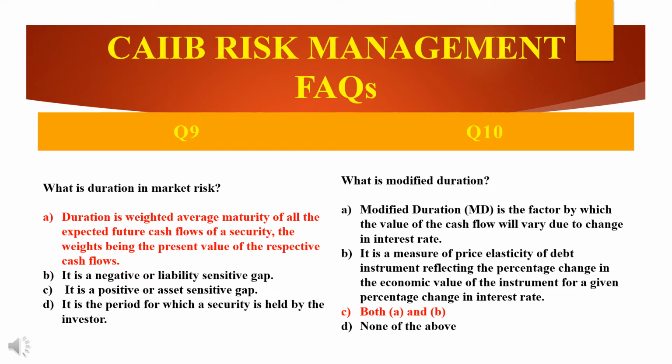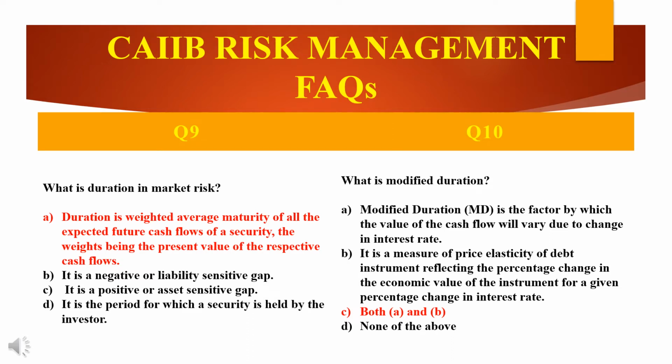The second option is a negative or liability sensitive gap. The third option is a positive or asset sensitive gap. The fourth is the period for which a security is held by the investor. So what is the answer here? What is the duration in market risk? The answer is option A. Duration is the weighted average maturity of all the expected future cash flows of a security, the weights being the present value of the respective cash flows.